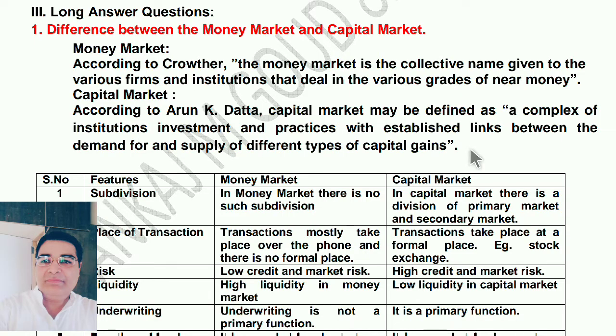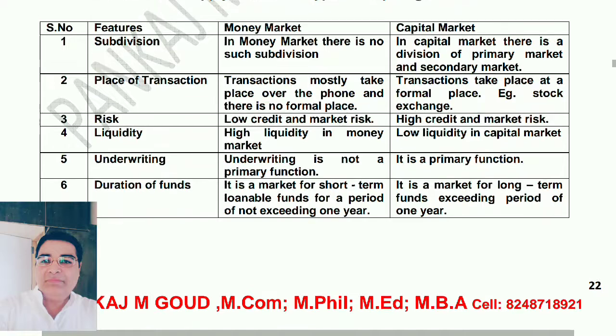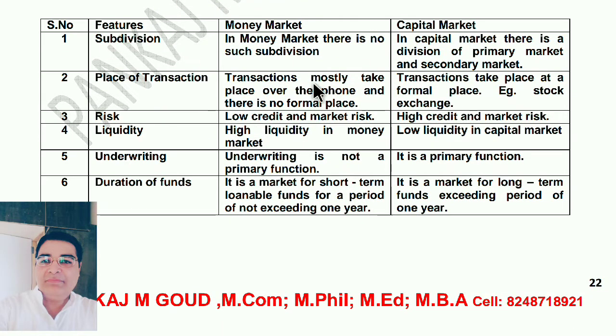Now, easy explanation which is given in the difference. Now see here. First point, subdivision. In money market, there is no such subdivision. In capital market, there is a division of primary market and secondary market. Place of transaction. Transactions mostly take place over the phone and there is no formal place.